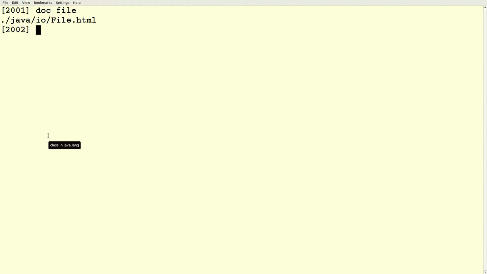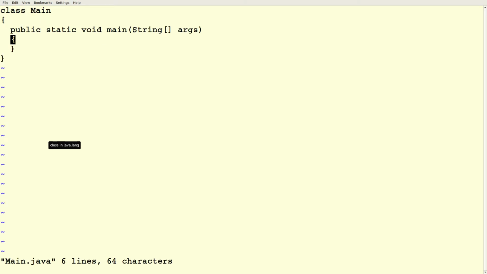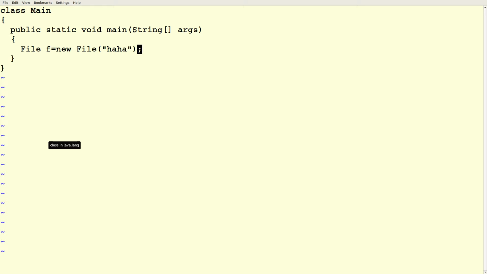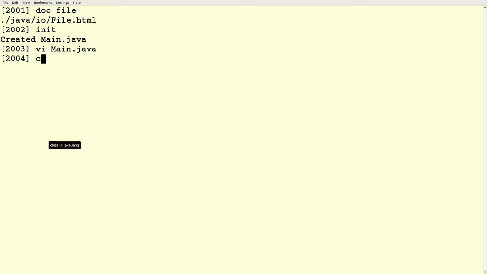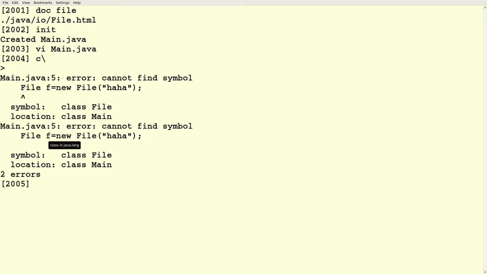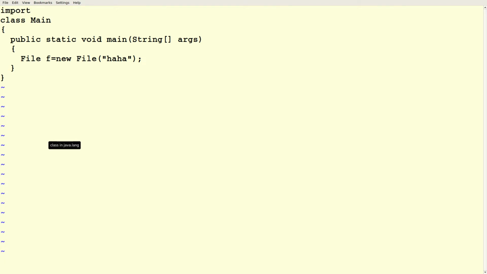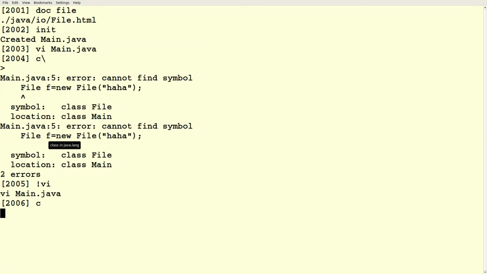So let's play with this. I'm just going to say File f equals new File, and I'll just call my file haha. And it doesn't know what File is because I didn't do my import, so import java.io.File. And it doesn't do anything.